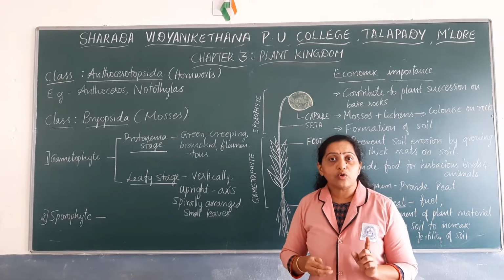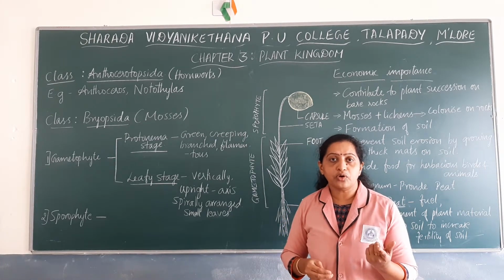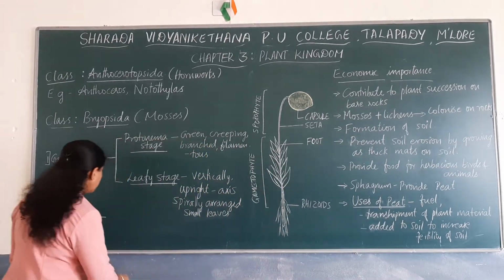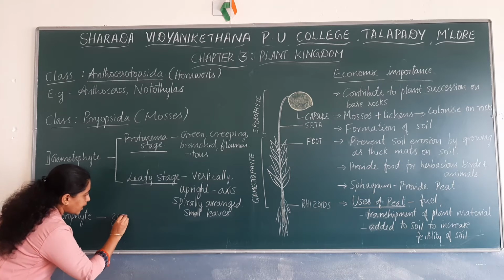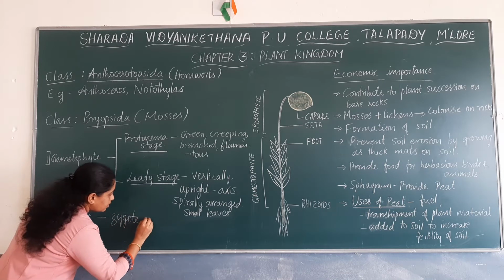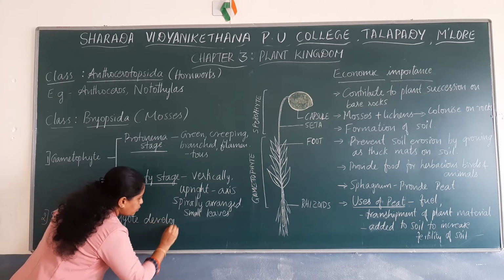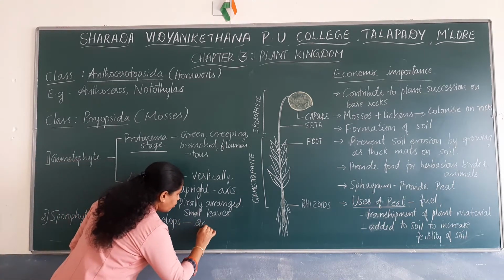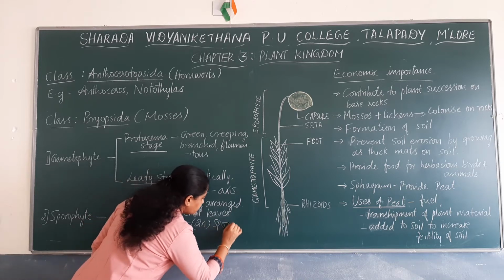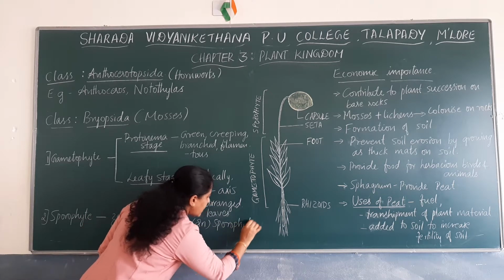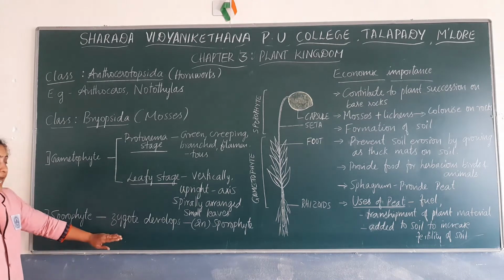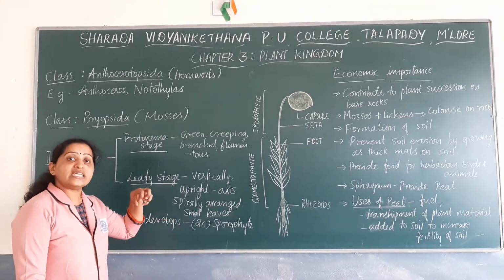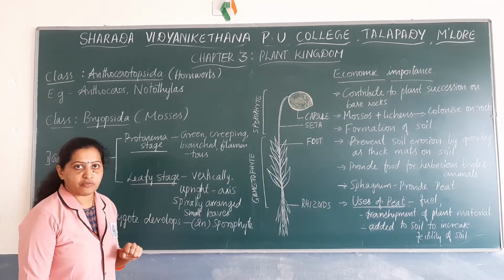The zygote then develops into a new plant body known as the sporophyte, and the sporophyte is diploid. You have to remember that the sporophyte that is formed is always found on the gametophyte.